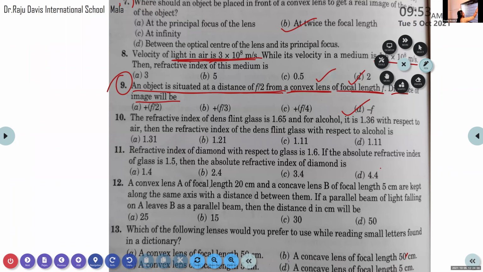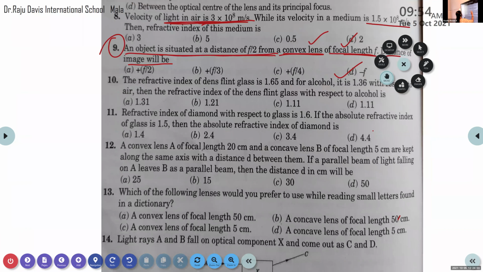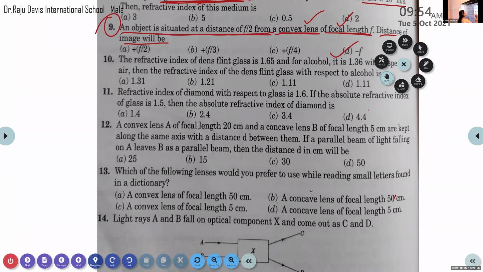Now the next question. Question number 10. The refractive index of a dense flint glass is 1.65 and for alcohol it is 1.36 with respect to air. Then what about the refractive index of dense flint glass with respect to alcohol?